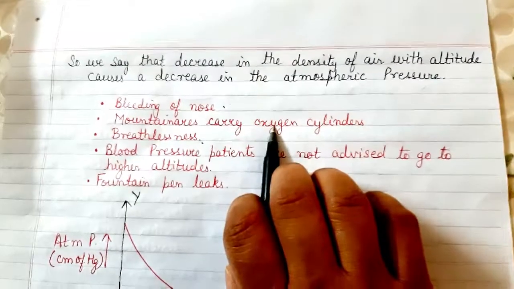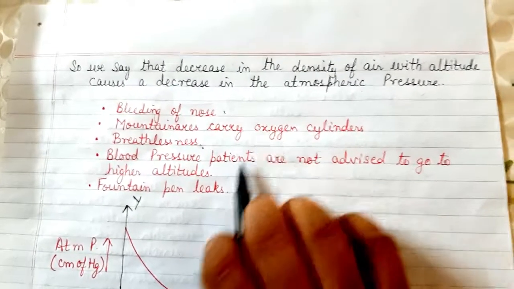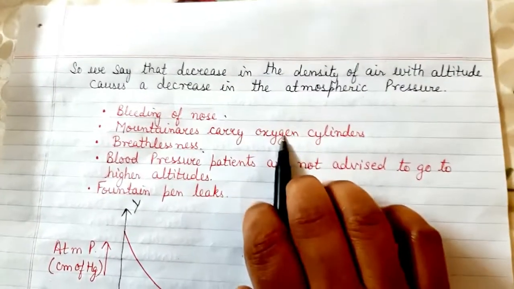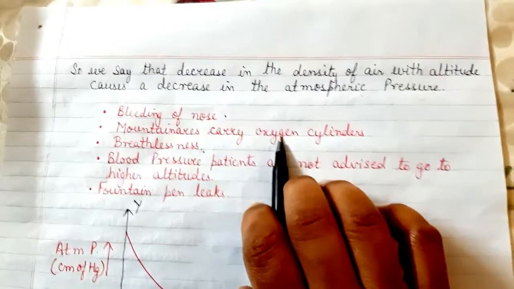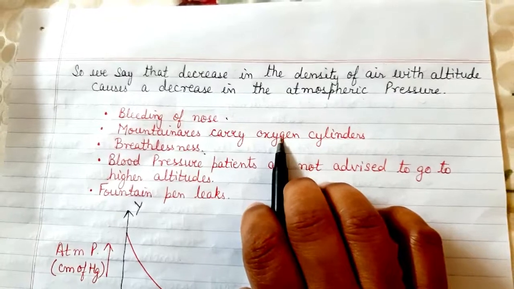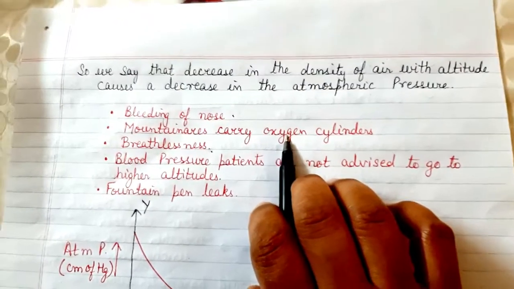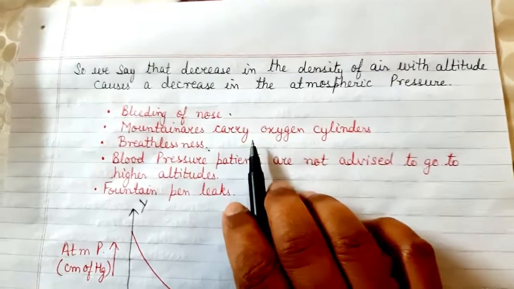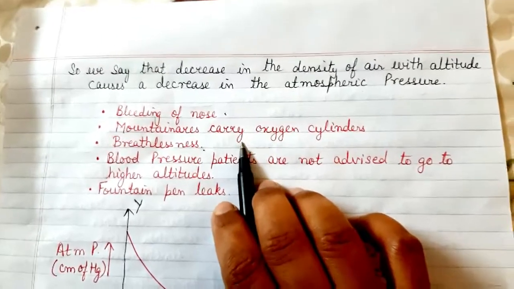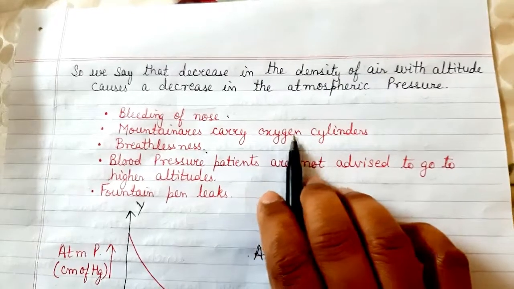Why so? Because the density of air reduces as a person climbs up, and due to the decrease in density, the person does not get ample oxygen which is required by the body, due to which a person may feel breathlessness and may also die. So the mountaineers are advised to carry oxygen cylinders with them.